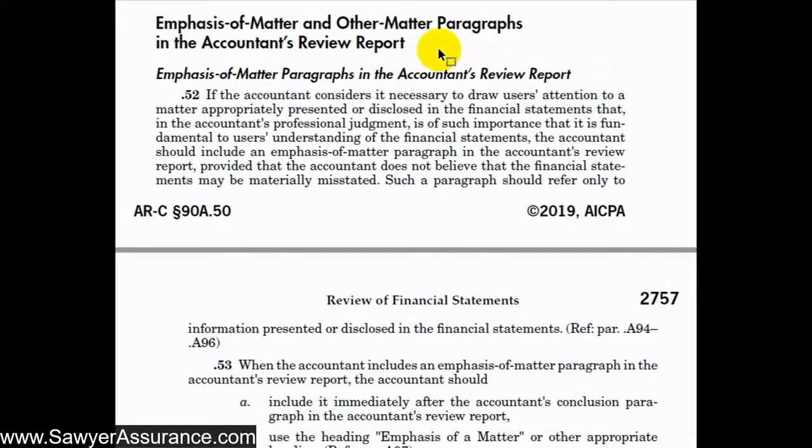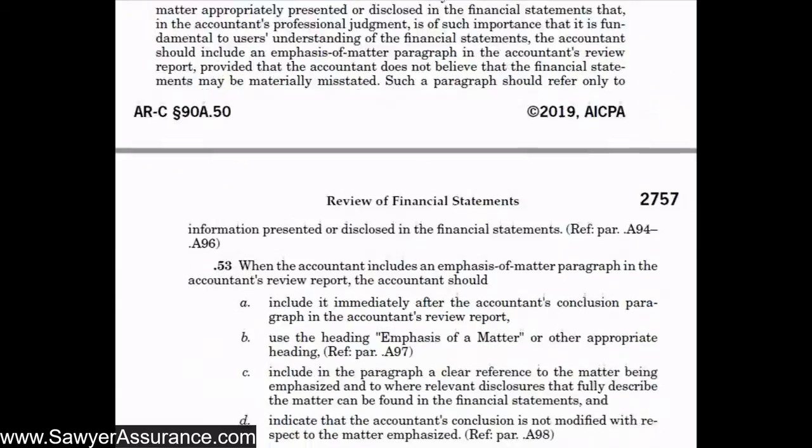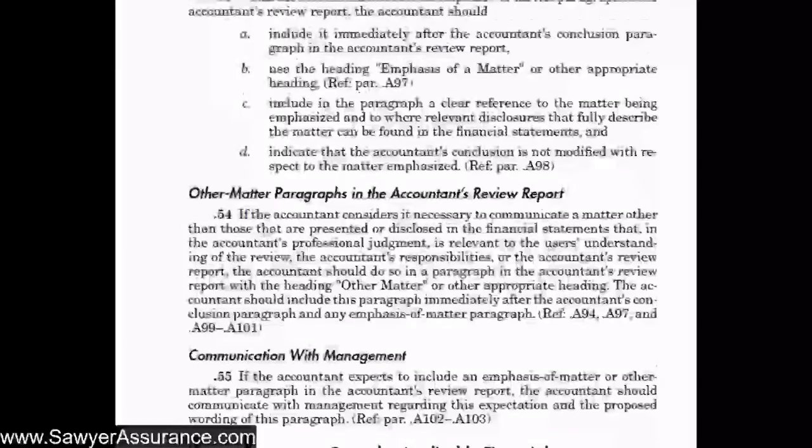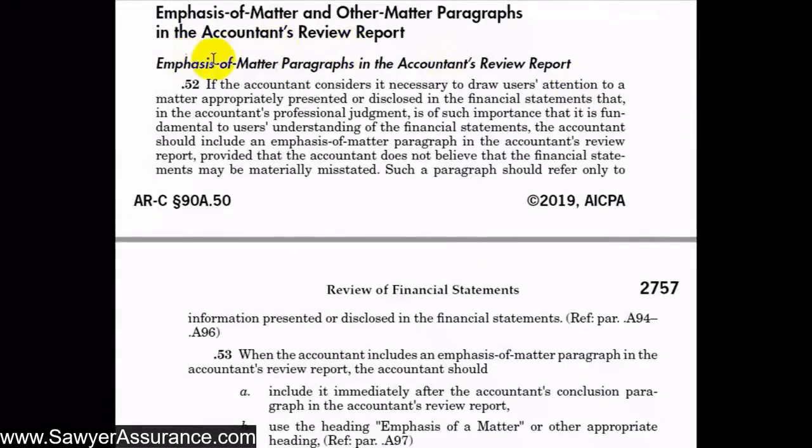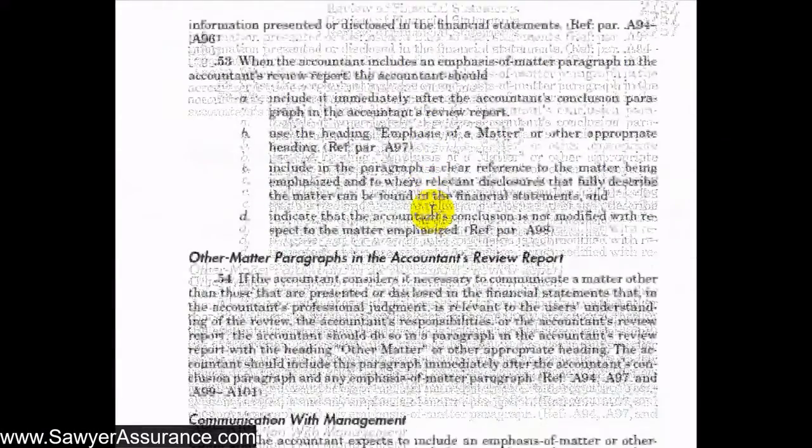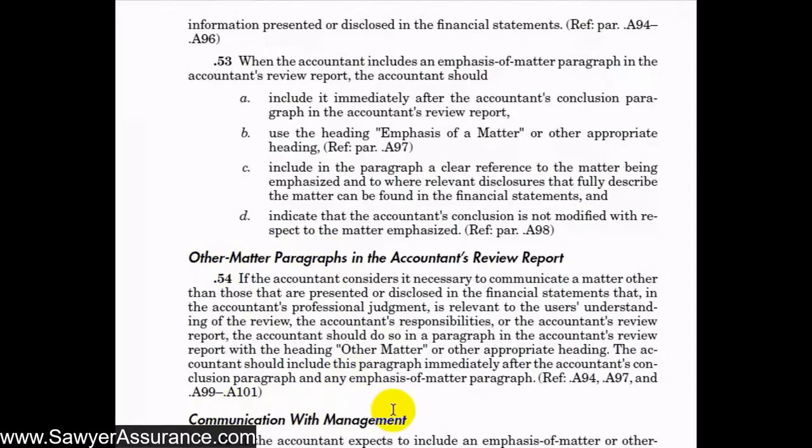And so now we're going to dive into modifying our accountant's review report to include an emphasis of a matter and other matter paragraphs therein. So this is in ARC section 90A.52 through 55. First we'll take on the emphasis of a matter paragraph, and then we will take a look at the other matter paragraph, and then our communications with management.